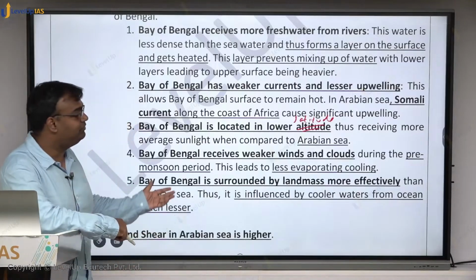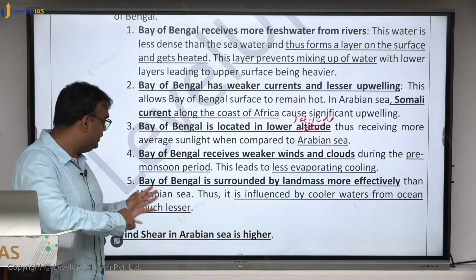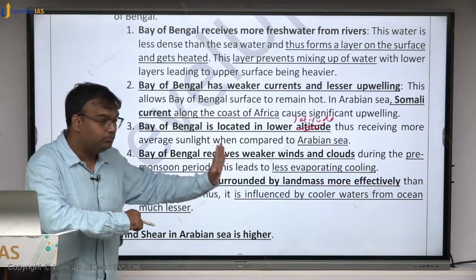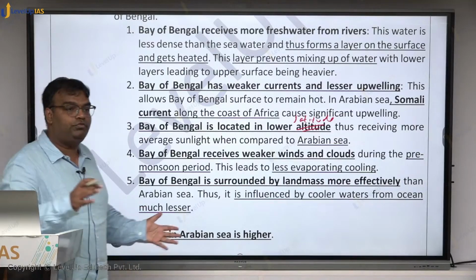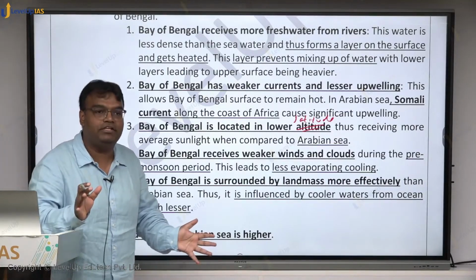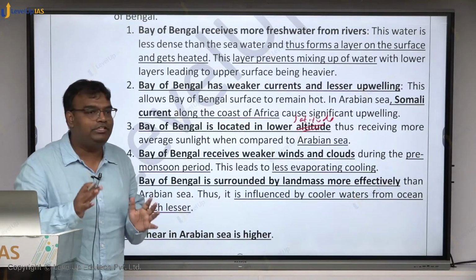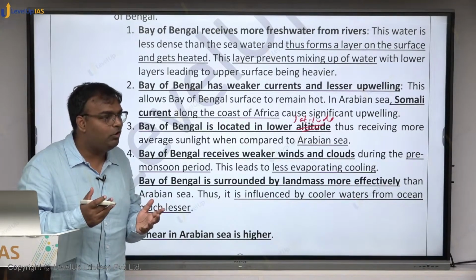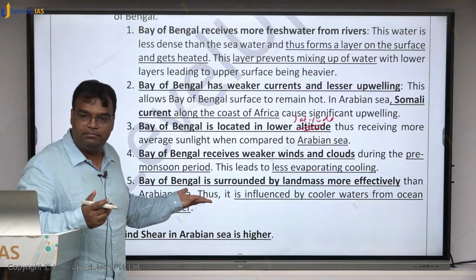Then Bay of Bengal receives weaker winds and clouds during the pre-monsoon period when compared to Arabian Sea, and Bay of Bengal is surrounded by landmass more effectively, and because of this the cold water from the rest of the ocean does not mix as fast in it as it happens in Arabian Sea. For these reasons, Bay of Bengal is what? Warmer than Arabian Sea.